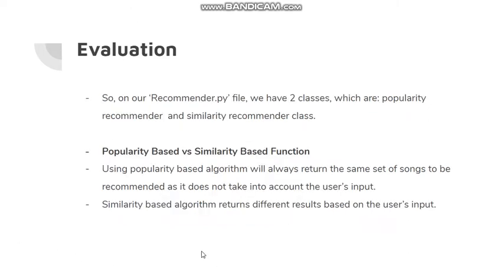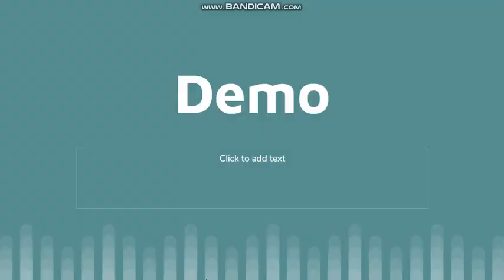And for the next evaluation, in our recommender.py, we have two classes, which are the popularity recommender and similarity recommender classes. So we can compare these two classes. Using the popularity based algorithm will always return the same set of songs to be recommended, as it does not take into account the user's input. A similarity based algorithm returns different results based on the user input. So we're going to show our demo.